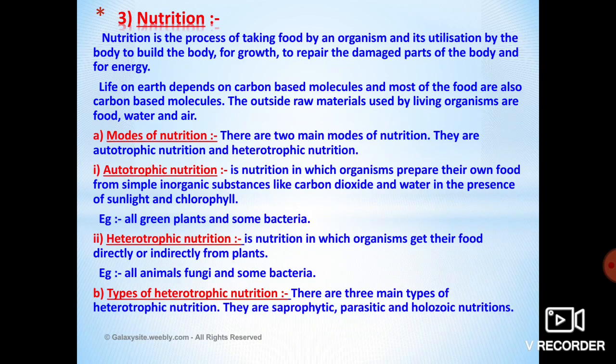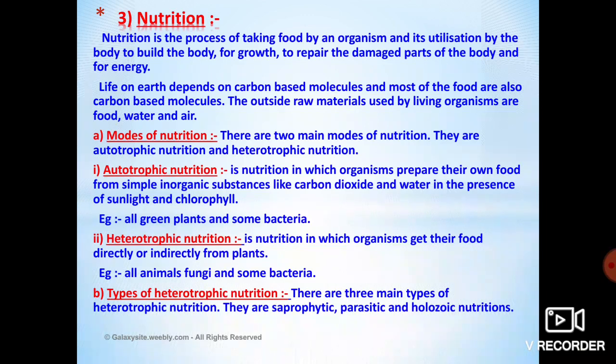Yes, children, heterotrophs are nothing but organisms that depend on others, which means they do not have the capacity to prepare their own food, and they depend on plants only. Such a mode of nutrition, we call it heterotrophic nutrition.